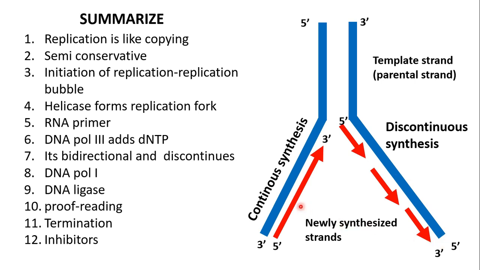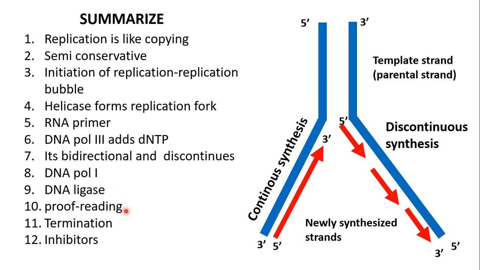Replication is thus bidirectional and discontinuous, runs in both directions, one towards and one away from the fork. Newly synthesized RNA primer then is removed by DNA pol 1, which then synthesizes new strand. The gap between DNA pol 3 and pol 1 is filled by DNA ligase.